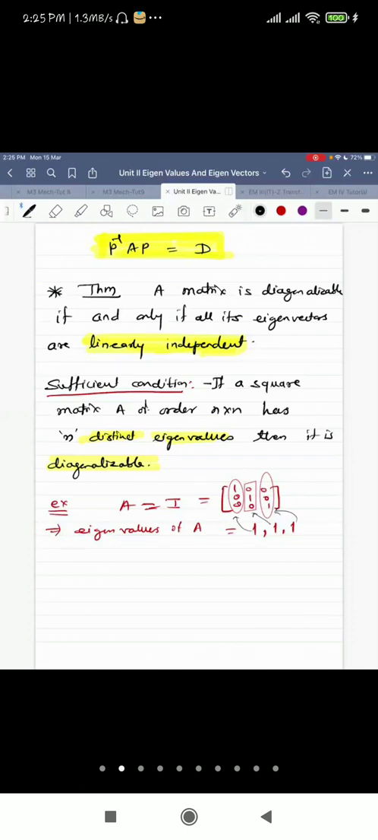Sanket is asking if a matrix is upper triangular, is it diagonalizable or not? Sanket, the same thing. If the eigenvalues are distinct, certainly it will be diagonalizable. But if they are not distinct, then you need to find the eigenvectors. If there are repeated eigenvalues, then you need to check whether there are different eigenvectors or not.